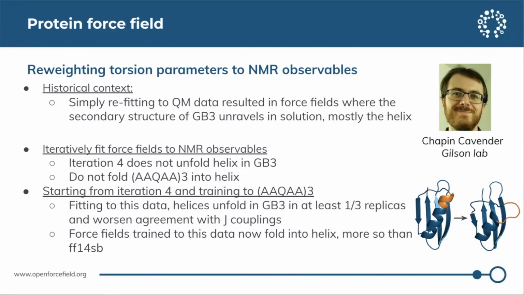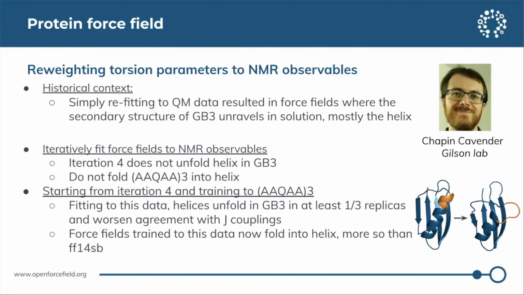Chapin has been seeing a lot of success with his recent approach of fitting force fields directly to NMR observables, where a number of iterative fits to NMR observables resulted in a force field, iteration 4, that did not unfold the helix in GB3 in long timescale simulations. Unfortunately, if we look at some of our other benchmarks, such as whether a particular peptide falls into a helix in simulation, the iteration 4 force field does not fold the peptide into a helix.